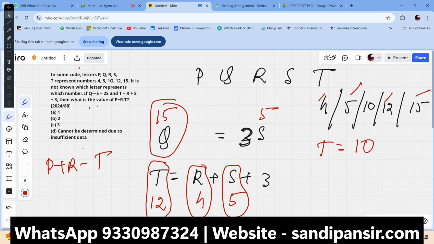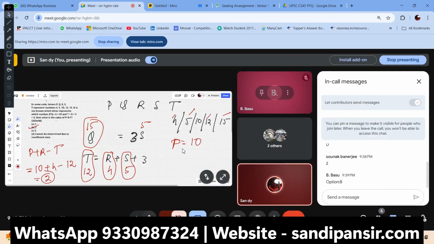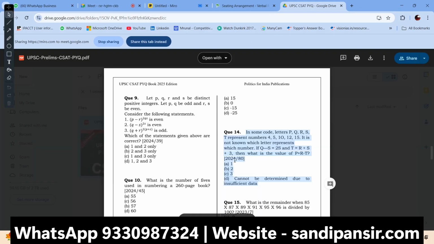P would be 10 and R would be 4, minus T which is 12. The value of this will be 2. The answer will be B. Got it? I hope you understand. It should be option B. Right? Now let us do another question. Let me give you another question.